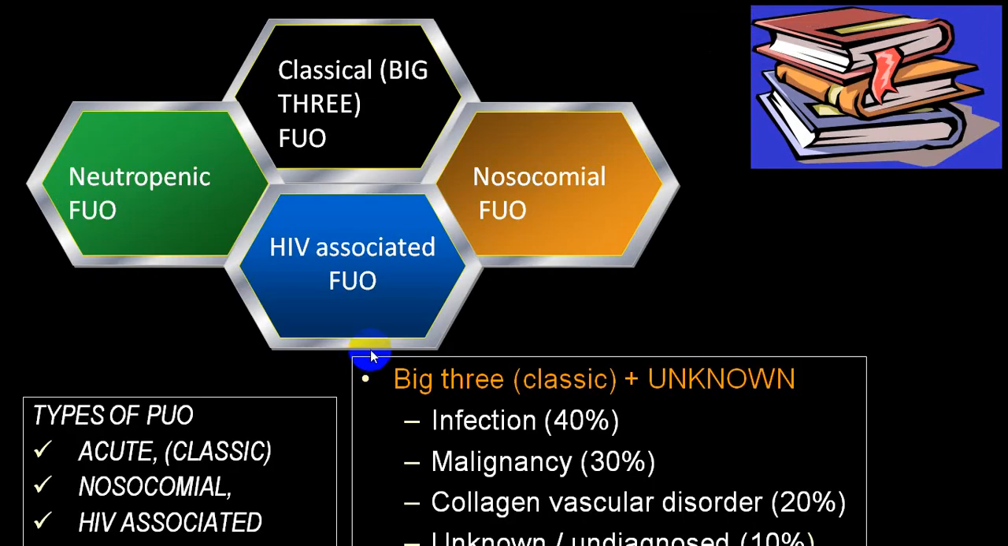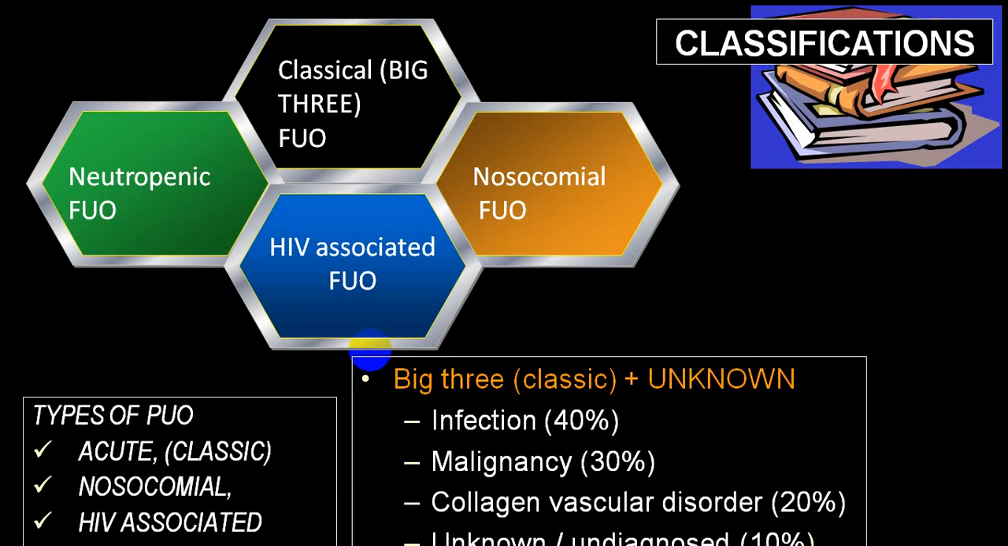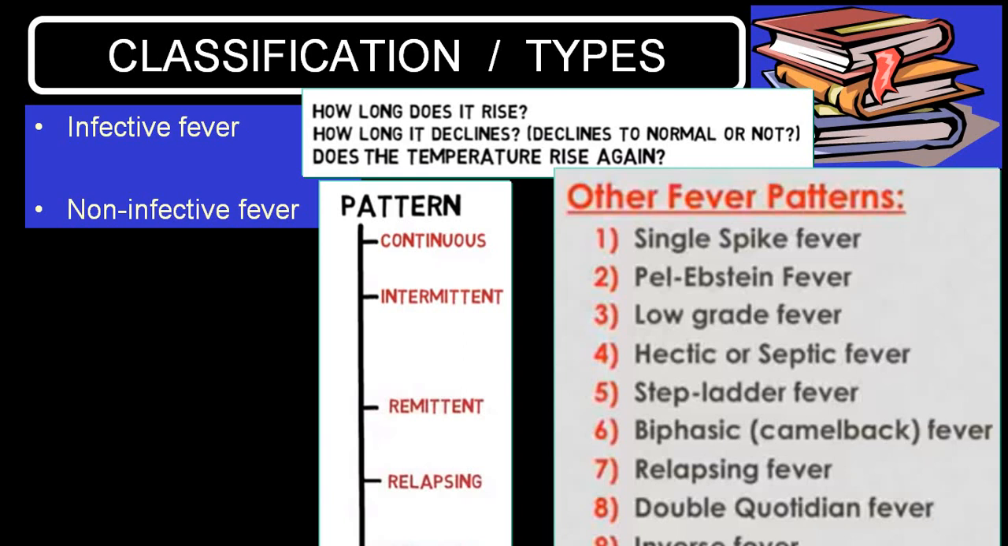As far as PUO is concerned, I am just mentioning in this particular slide, you can have a classical PUO, nosocomial, HIV associated, neutropenic. And in this classical, we always get a big 3 plus what we call unknown etiology. In the big 3, infections, malignancy and collagen vascular disorders come topmost on the list. 40% are infectious, 30% are malignancy, 20% are collagen vascular disorders. And 10%, in spite of a good investigation, still we cannot diagnose. So that is accounting for 10% of the group.